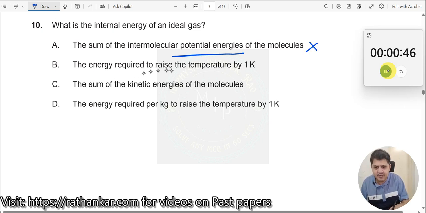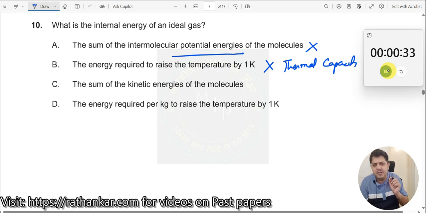Option B: the energy required to raise the temperature by 1 Kelvin. No, this is also not the right answer. What is this actually? This is your thermal capacity. Thermal capacity, this is the definition for this, okay? Which is nothing but M into C, M into delta T. Okay, that's what we have.